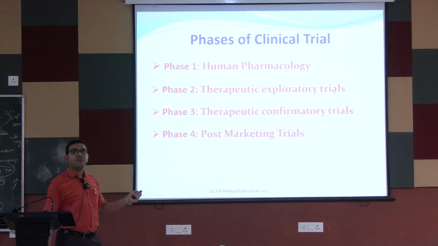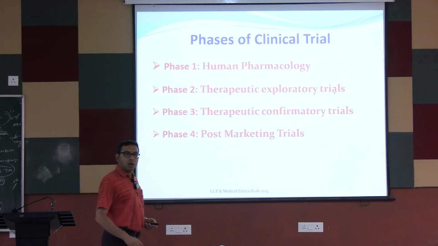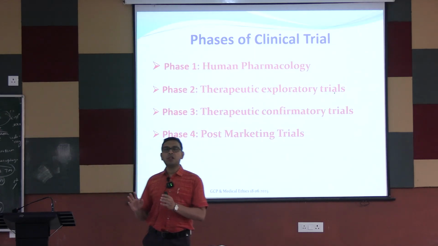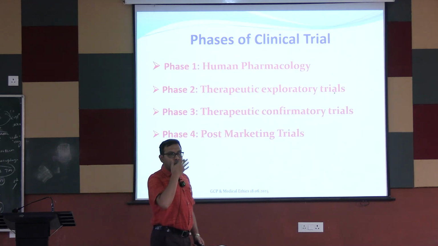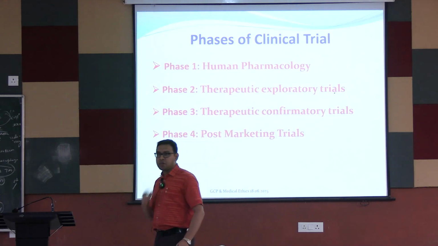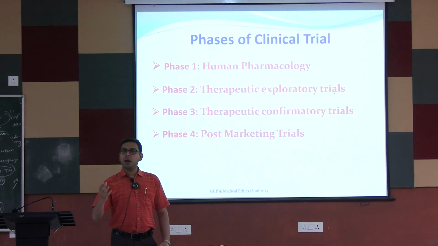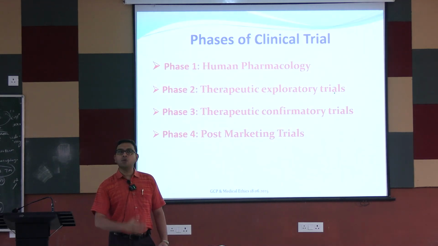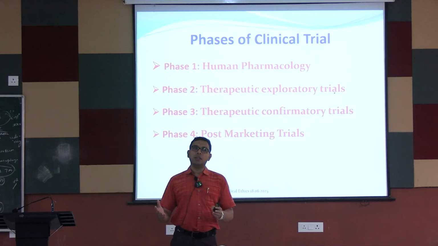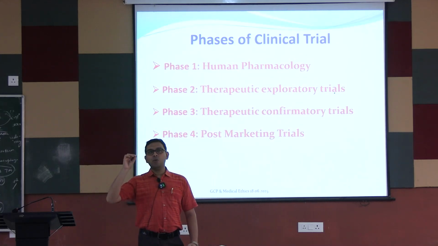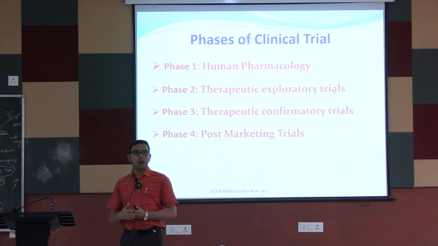Okay. So these are the phases of the clinical trial, very important. Phase 1, phase 2, phase 3 and phase 4. There is another phase that is a newer entrant, the phase 0. So first I am starting with the phase 0. What is phase 0? Already I have said that when a drug has to come to the market, first we have to do some preclinical trials, that is we have to test in animals. After the animals, it has to be tested in humans. It has been seen that if we start with humans with large doses, that takes more and more money, and ultimately if it fails, the failure will be costly.